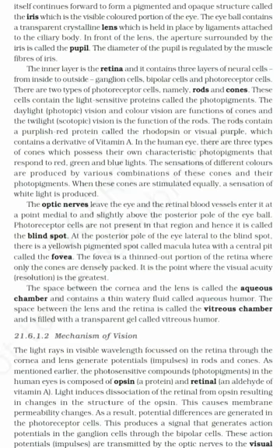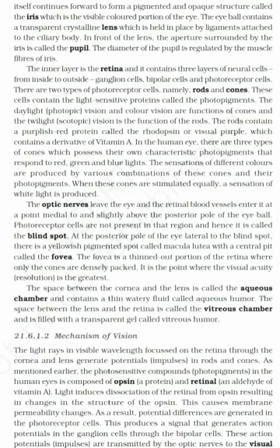2.1.6.1.2 Mechanism of vision. The light rays in visible wavelength focused on the retina through the cornea and lens generate potentials (impulses) in rods and cones. As mentioned earlier, the photosensitive compounds (photopigments) in the human eyes are composed of opsin, a protein, and retinal, an aldehyde of vitamin A. Light induces dissociation of the retinal from opsin, resulting in changes in the structure of the opsin. This causes membrane permeability changes. As a result, potential differences are generated in the photoreceptor cells.